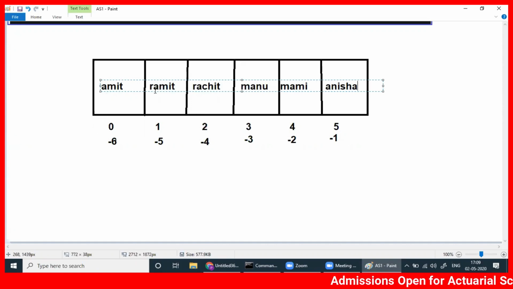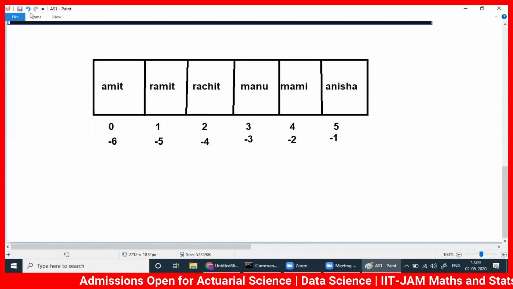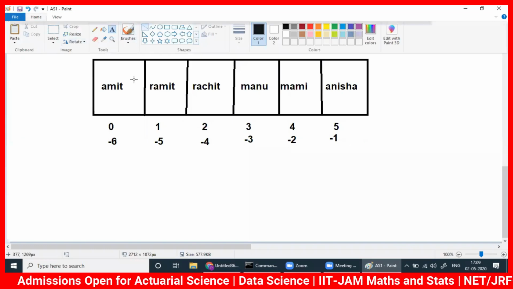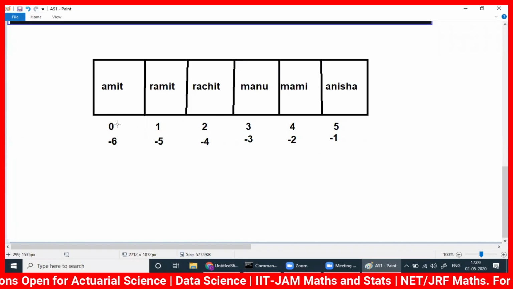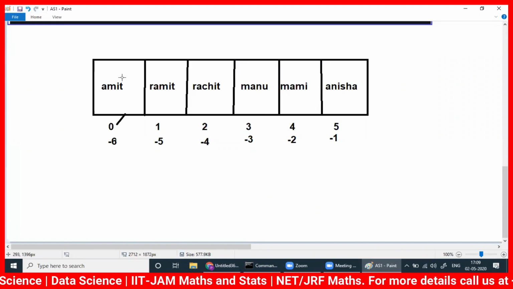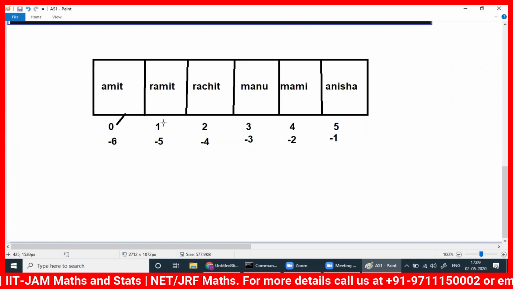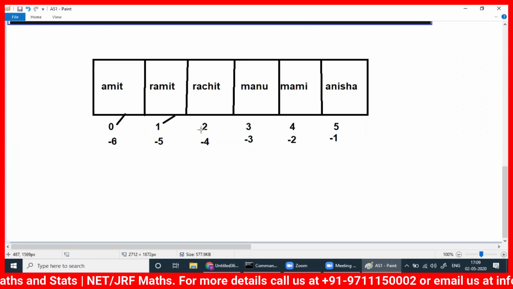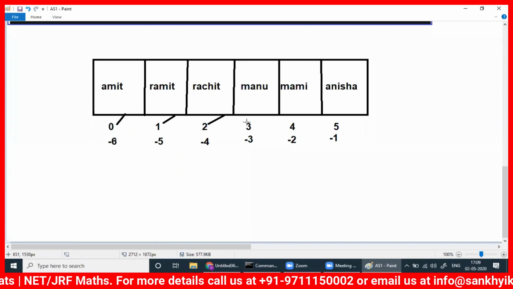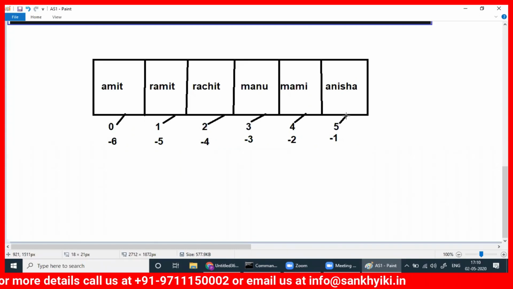So if I have these names, this is a list here. In this list, I have written all the names who are studying Python programming. So I can give roll numbers 1, 2, 3, 4, 5 that way, but in Python it starts from 0. If you want to print only the first one, the index for Amit is 0, the index for Ramit is 1, the index for Rachit is 2, then Manu, Mami, Anisha.